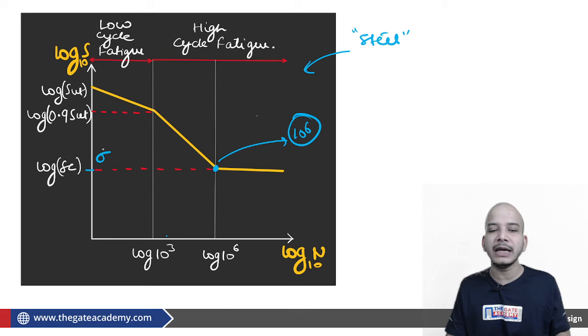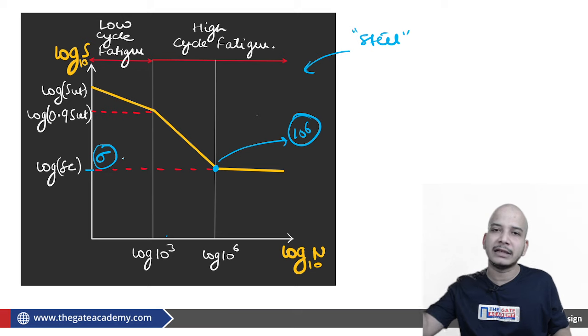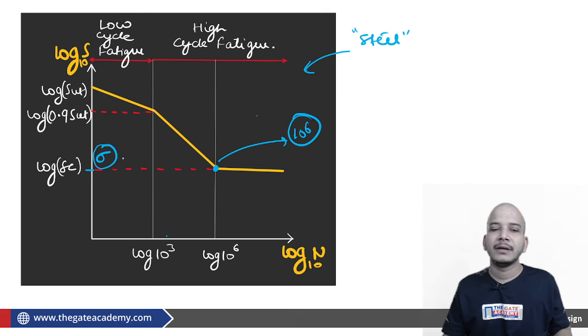But the point is if this sigma is applied, we are considering that the material will not fail because we are considering that it will fail after an infinite number of cycles, and for that infinite number of cycles we are not going to calculate it, or we are not going to be there to find out after how many cycles it is going to fail.